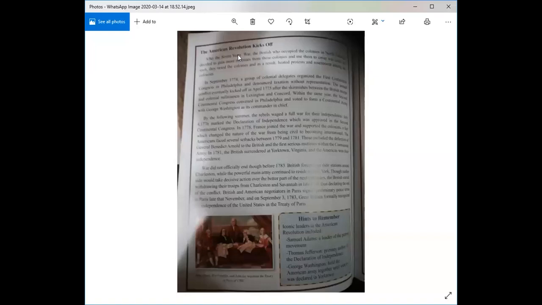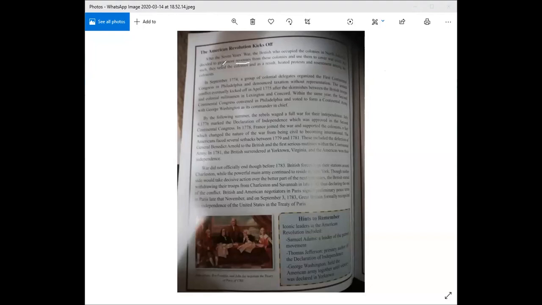Now the American Revolution kicks off. What does it mean for the revolution to kick off? It means for the revolution to start. How did it start? After the Seven Years' War, the British who occupied the colonies in North America decided to gain more revenues. Revenues are like taxes and money from these colonies, and they used them to cover war costs.